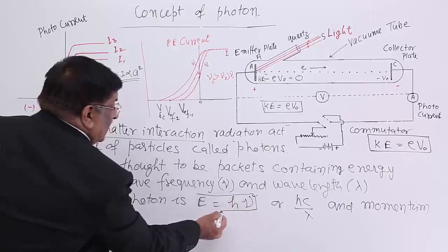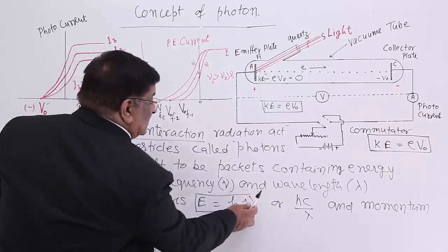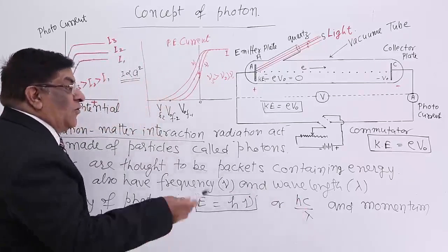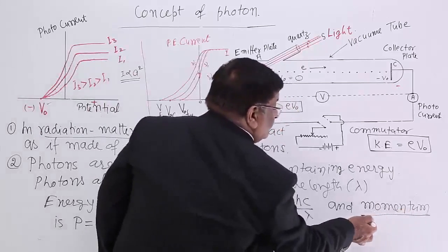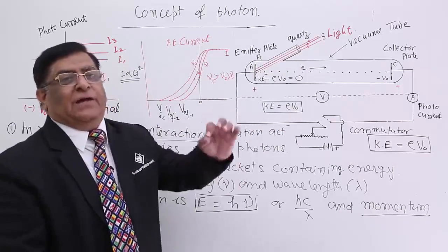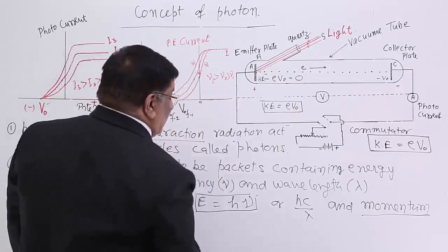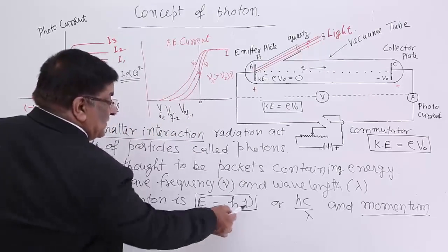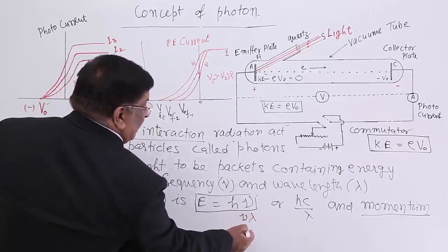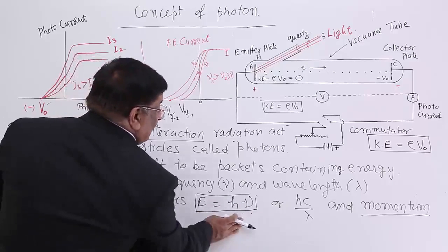Energy of the photon is decided by its frequency. This is the formula for energy of the photon. If nu we write as c upon lambda, this will be hc upon lambda. Photon also has momentum. What is the formula for momentum? Momentum has a general formula, energy divided by velocity. Velocity is what? Velocity is nu into lambda. Nu cancels, h upon lambda is the momentum.